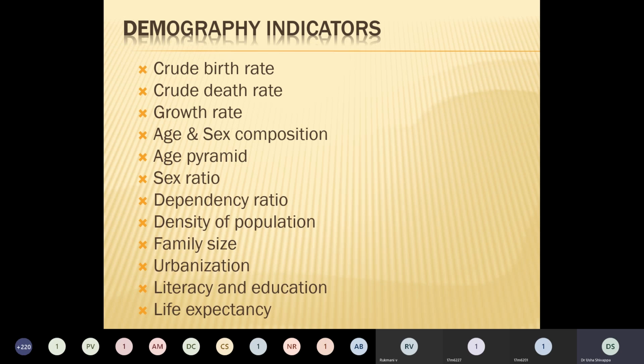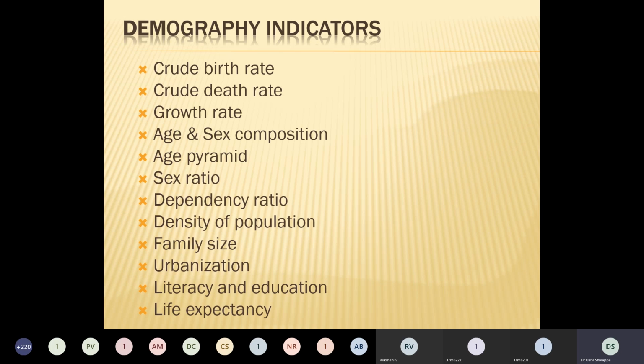Next is the age pyramid. In India, it looks like a pyramid because the birth rate is high and the death rate is a little less. The middle age group constitutes almost 60% of the population. If you write down the number of people in each age and gender, you can construct a pyramid. That is why it is called an age pyramid.